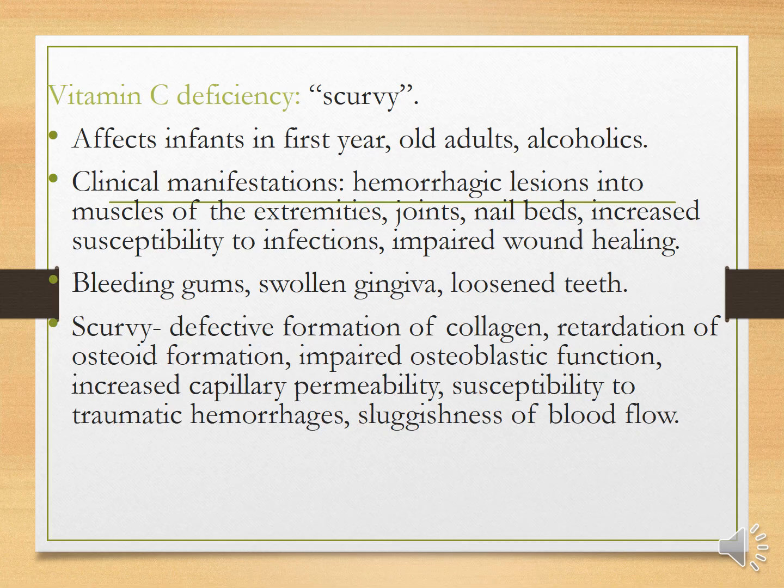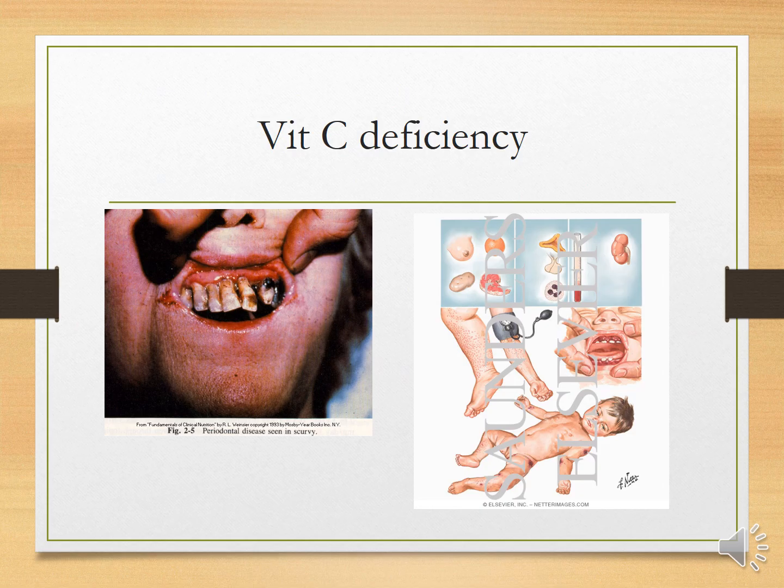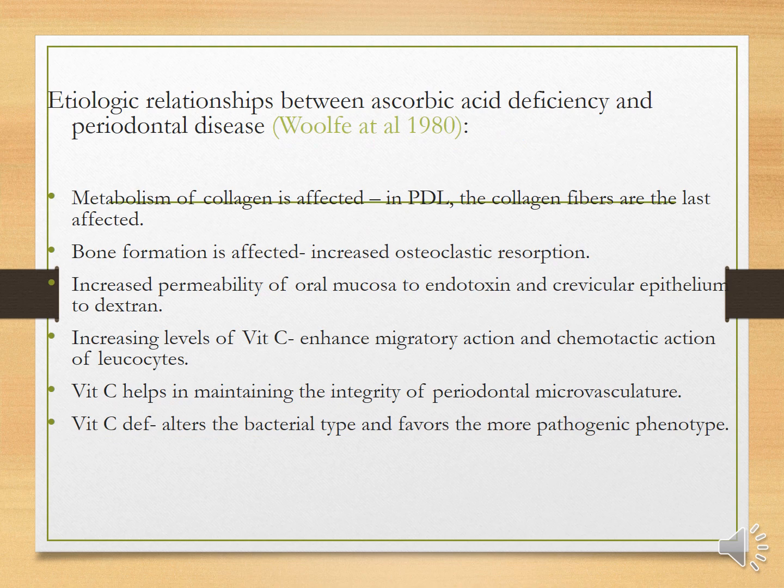In scurvy, there is a defective formation of collagen, retardation of osteoid formation, impaired osteoblastic function, increased capillary permeability, susceptibility to traumatic hemorrhages, and sluggishness of the blood flow. This is the picture depicting vitamin C deficiency. What is the etiological relationship between ascorbic acid deficiency and periodontal disease?